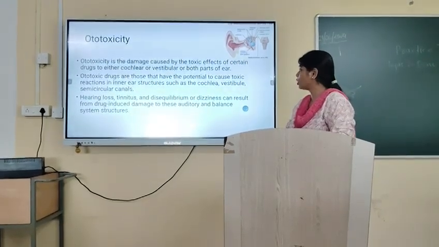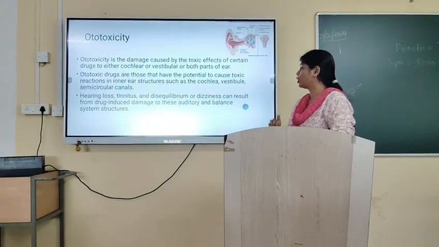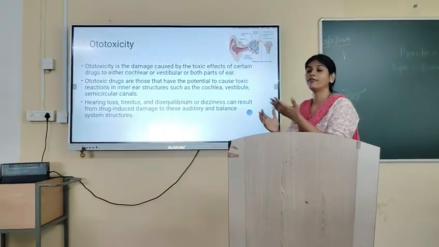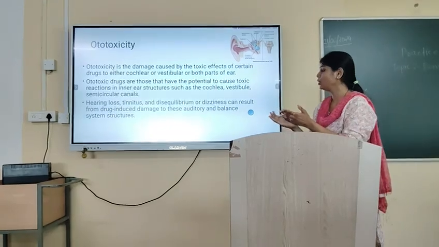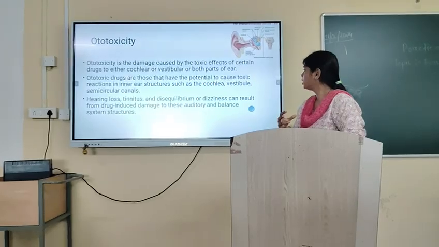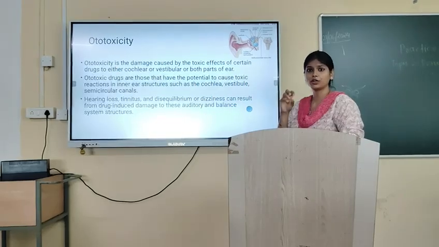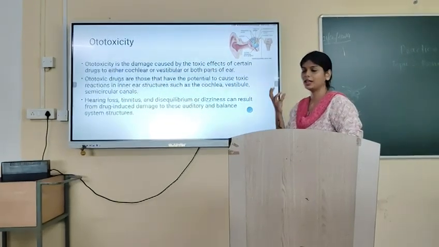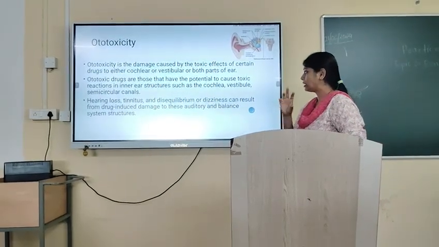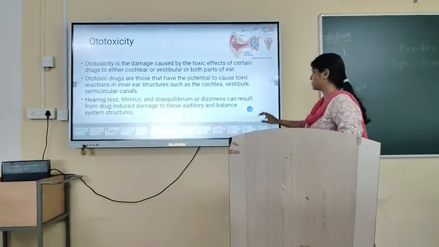Ototoxicity is damage caused by the toxic effect of certain drugs, affecting either the cochlear or the vestibular part, or both. Ototoxic drugs are those that have the potential to cause a toxic reaction in the inner ear. Because of certain medication, it can affect the internal ear structures such as the cochlea, vestibule and the semicircular canals.